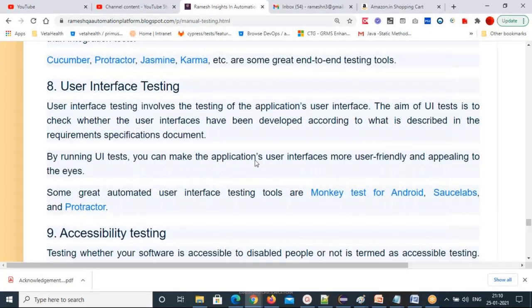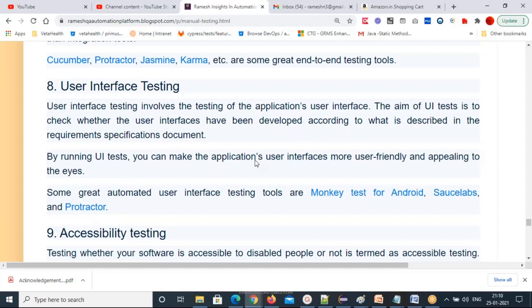Now user interface testing. What does user interface testing mean? User interface testing involves testing the application's user interface. The main aim of UI tests is to check whether the user interfaces have been developed according to what is described in the requirement specification document.